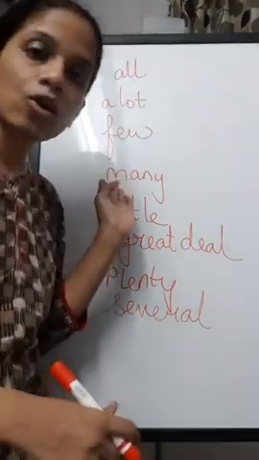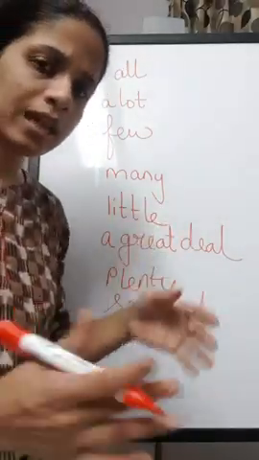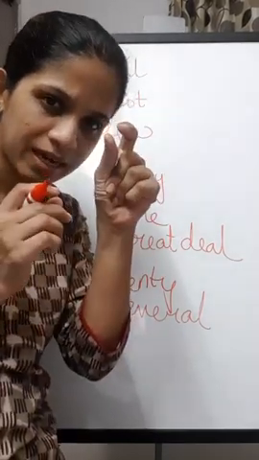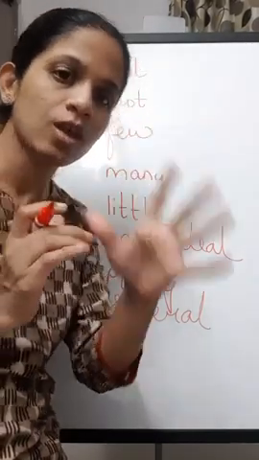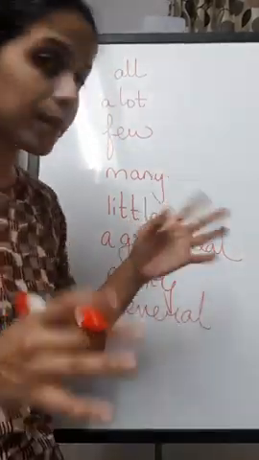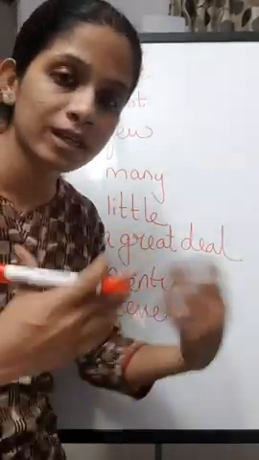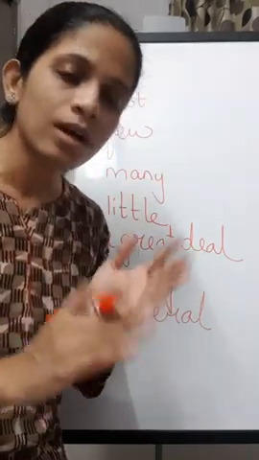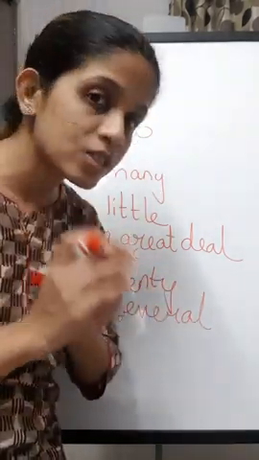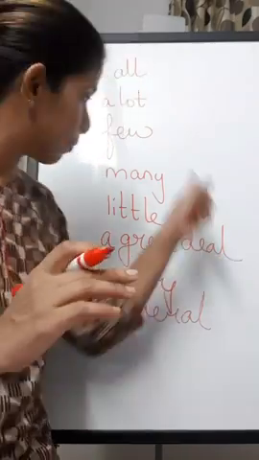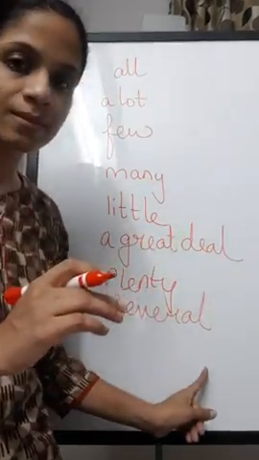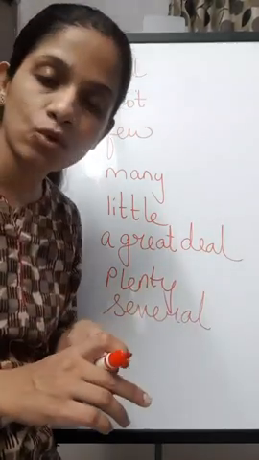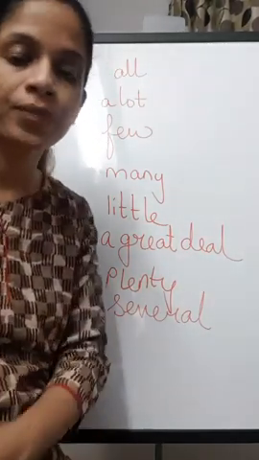All these are quantities. Okay, they tell you that little can be this much, it can be this tiny, it can be this much, but it is a quantity. Then many can be 100, 200, 300. A number is not being told. So whenever an adjective does not tell you a number, but it uses these terms instead of a number, then it is a quantifier adjective.